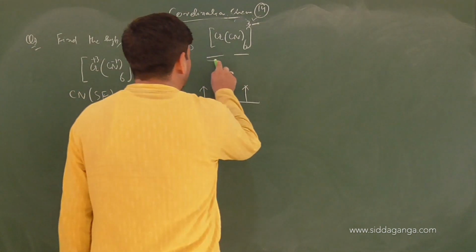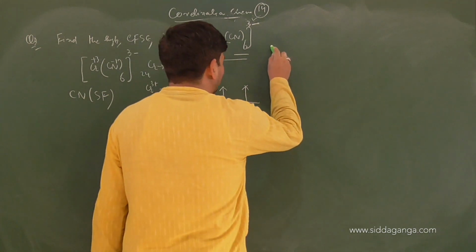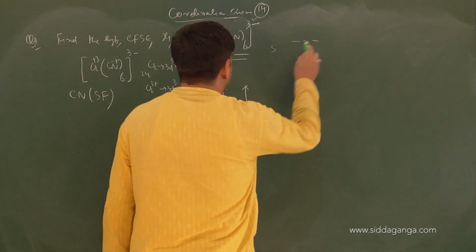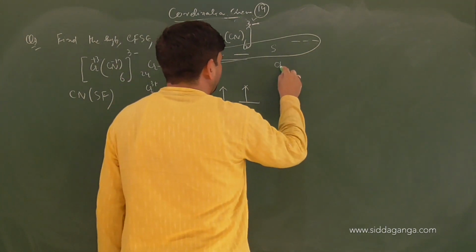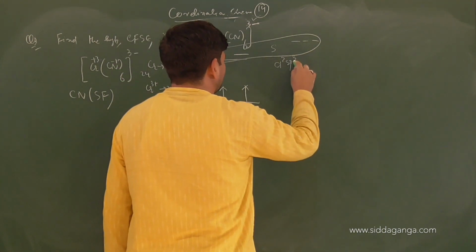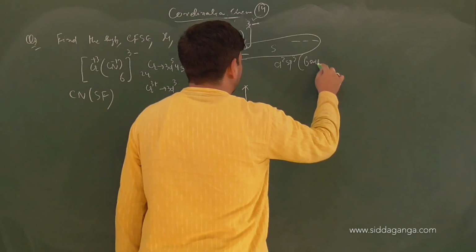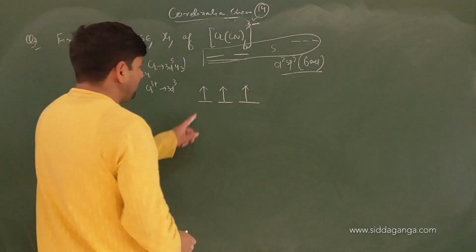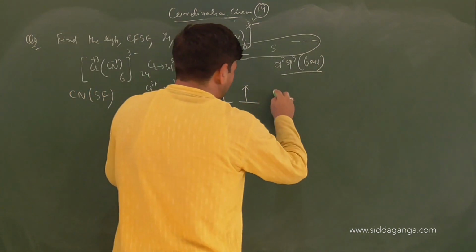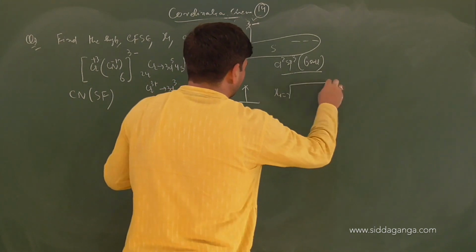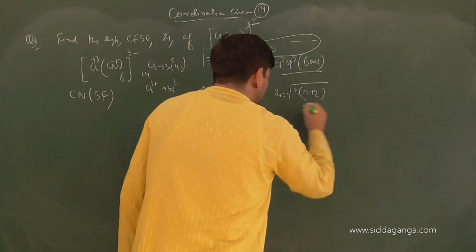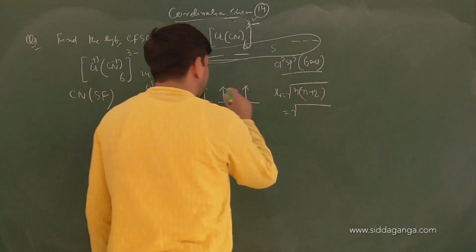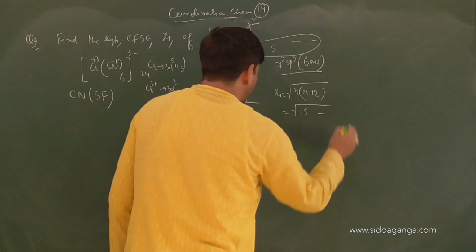So these two orbitals are free. They will combine with one s and three p, resulting in the formation of what? d2sp3. How many? 6 hybridized orbitals. The number of unpaired electrons is 3. Magnetic moment mu will be root of n into n plus 2. That makes it root 15, that is 3.87 Bohr magnetons.